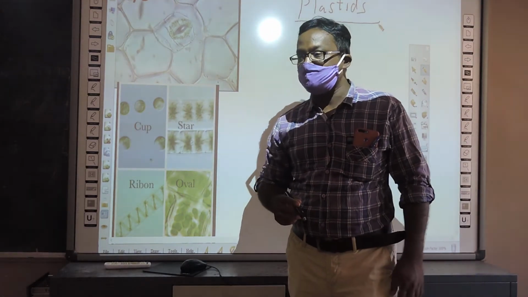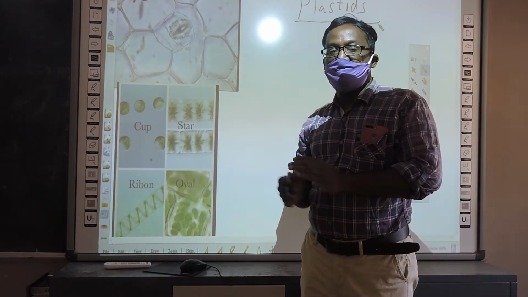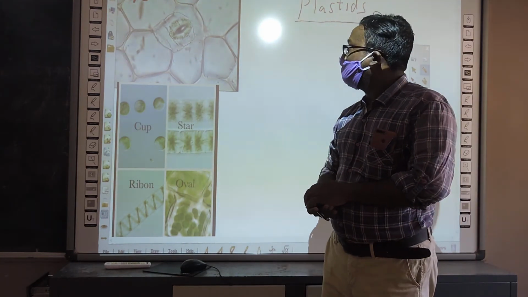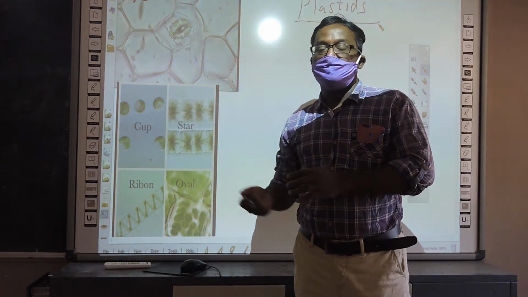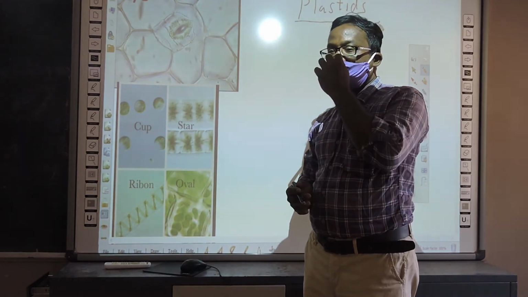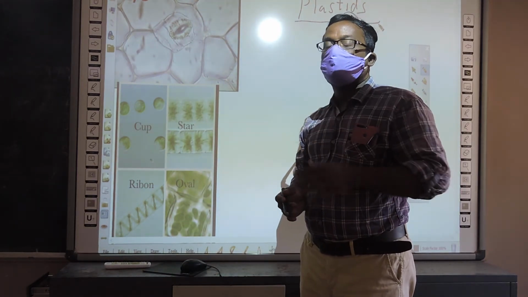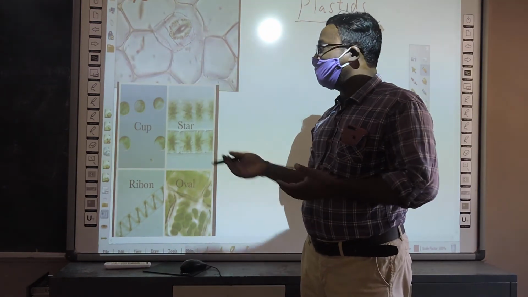That is a unique difference. Let us see some activities. The same materials used to see mitochondria can be used to observe the plastids also. You can use rheo leaf and you can take algae also.